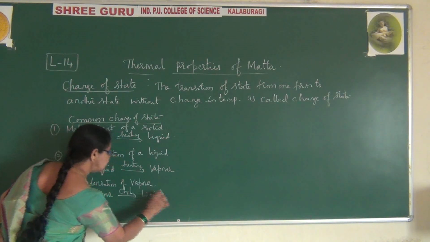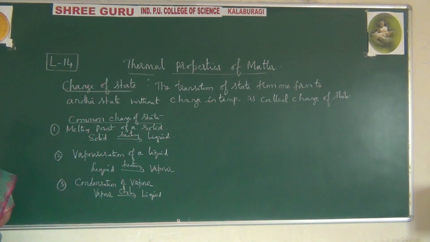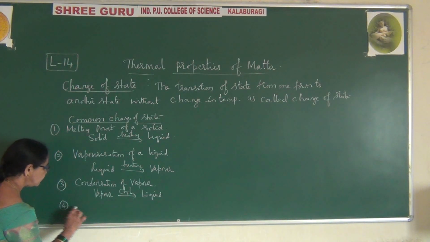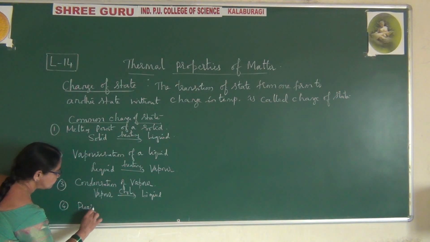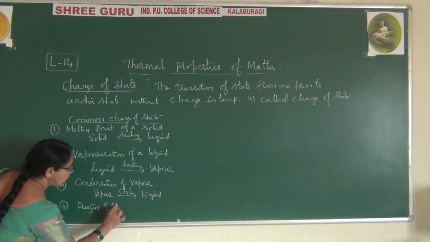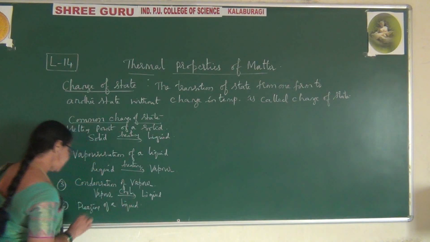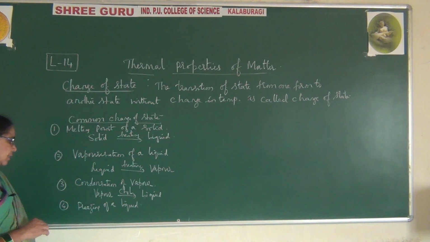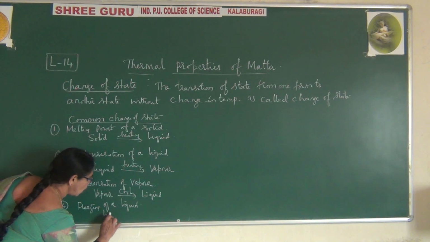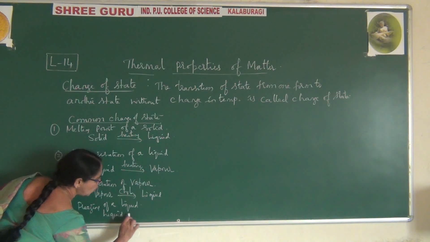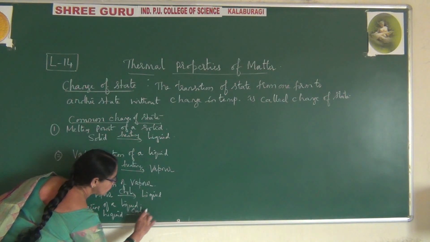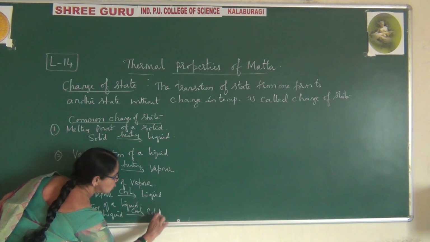This is condensation of vapor. Again you come across the fourth one, freezing of a liquid. Here the liquid is cooled, it becomes solid.